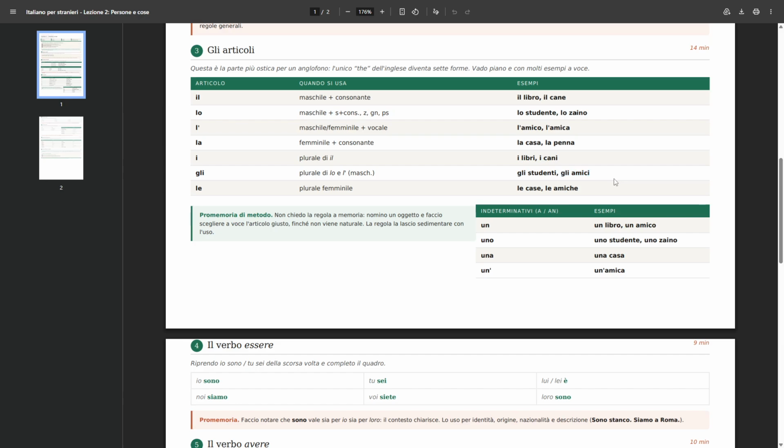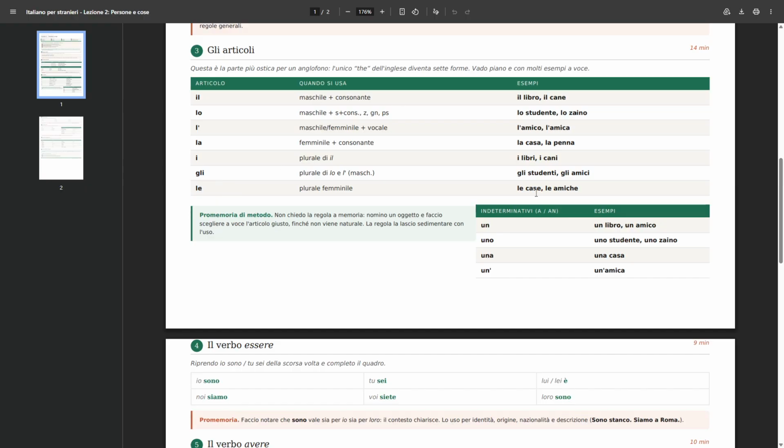And is there a correspective for amica in the plural? Yes, but we wouldn't use gli. We will use le, like it's written here. Why is that? Because L with an apostrophe is used both for masculine and for feminine nouns, gli just for masculine, and le just for feminine nouns. So, le, we could say, is the plural of la, and the plural of L with an apostrophe when it's used for the feminine, not the masculine, obviously.